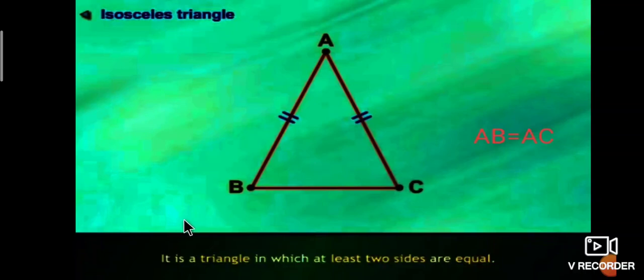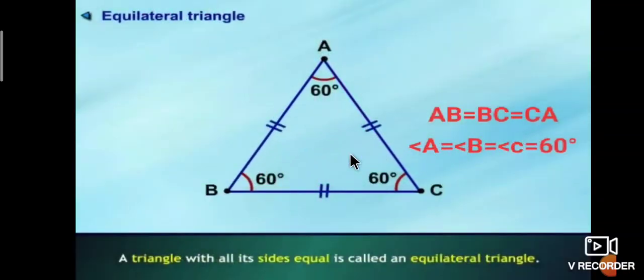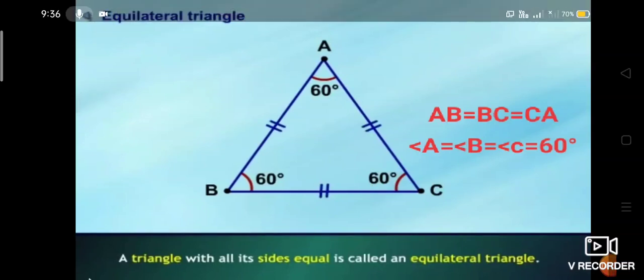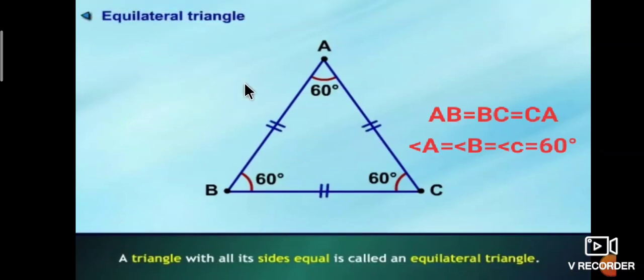Okay, next one is the equilateral triangle. What is the equilateral triangle? In equilateral, equi means equal, lateral means sides.